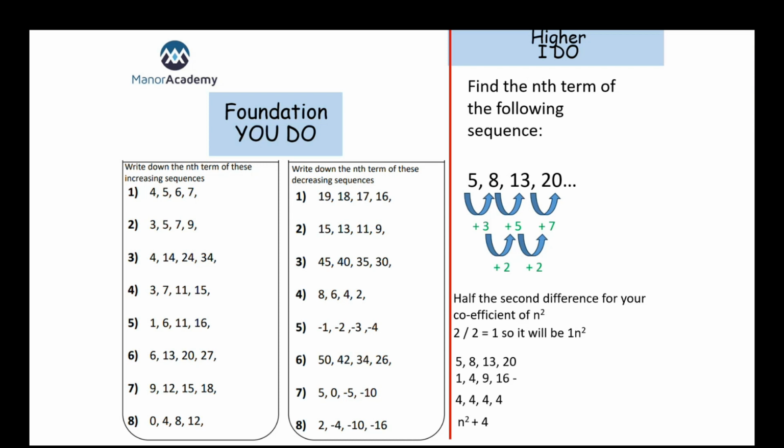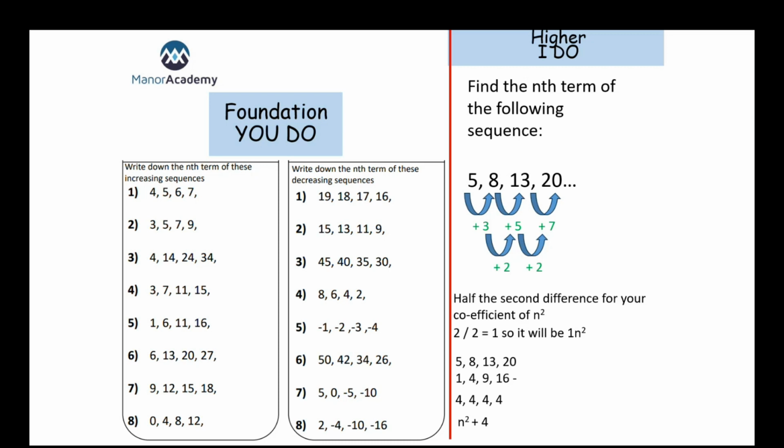So every time, as we take those away, we are left with 4. All right. So if we're just left with the same number when we take them away, all we have to do is add that number onto our 1n squared that we got earlier. So in this case, our nth term for this sequence is n squared plus 4.